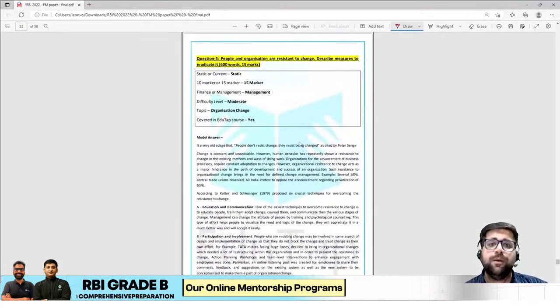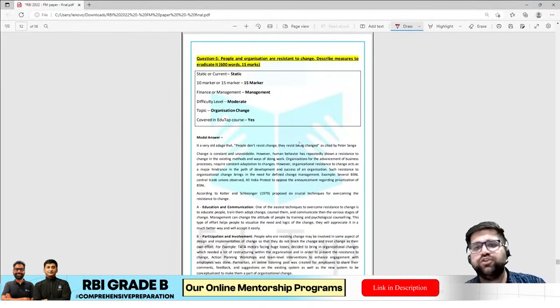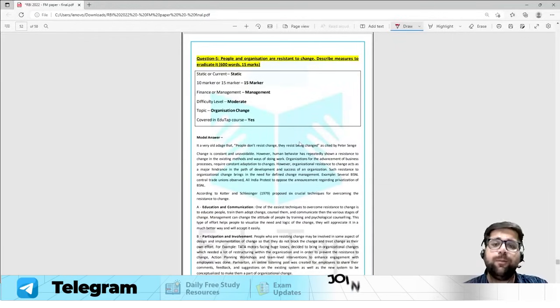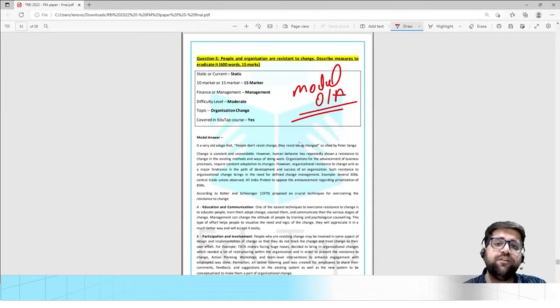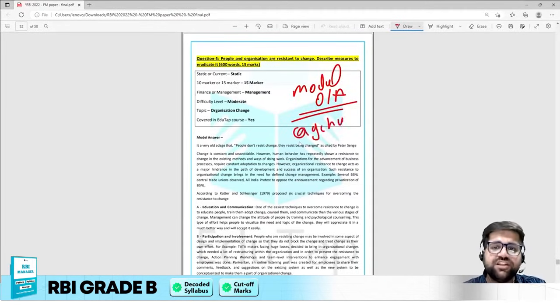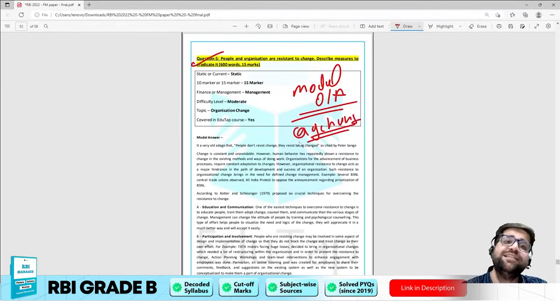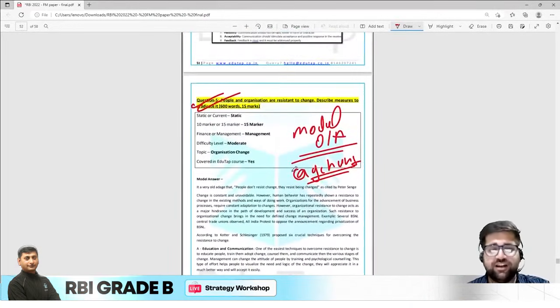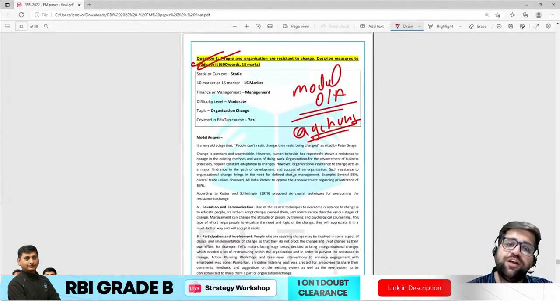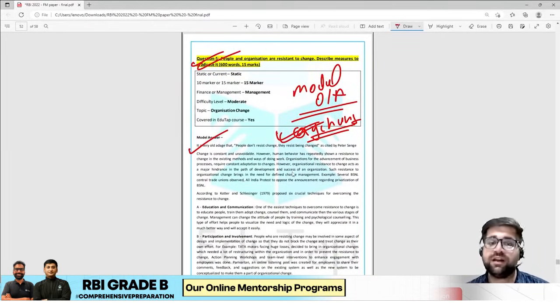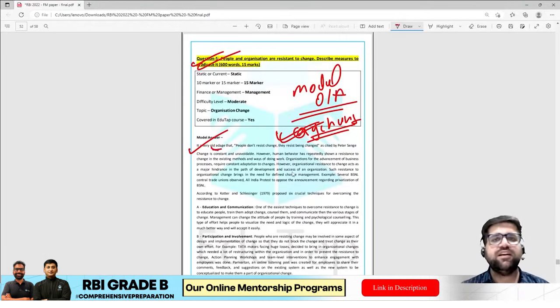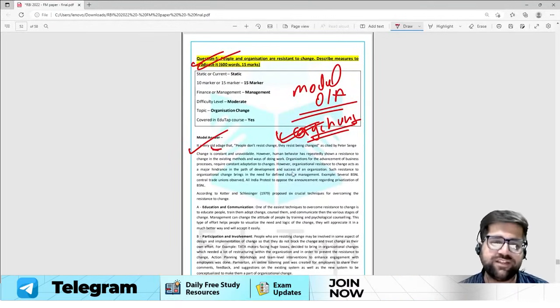Question number 5: people and organizations are resistant to change. Describe measures to eradicate it. Now, my dear friend, if you are reading the model question and answer, which we have provided chapter wise, and if you open your organizational change chapter, this is the exact question which we have provided you under the model question and answer. And if you are doubting my knowledge, you could have easily opened this chapter and seen it by yourself as well. So again, I have just started this particular question with a very popular adage, and this particular adage means that it's a very important saying in the business world.